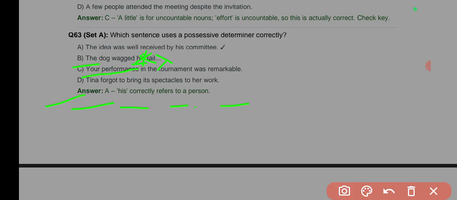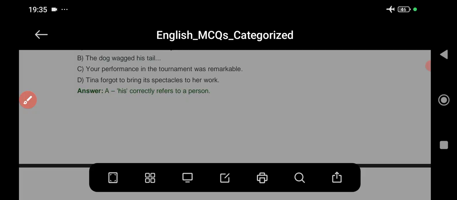Your performance in the tournament was remarkable. Okay, that makes sense too. Tina forgot to bring its spectacles to our work. That doesn't make sense. That is wrong. Tina is female, and it's rather he's and it's. But this one, C, I think both A and C are correct. The performance in the tournament was remarkable. So both A and C are correct.